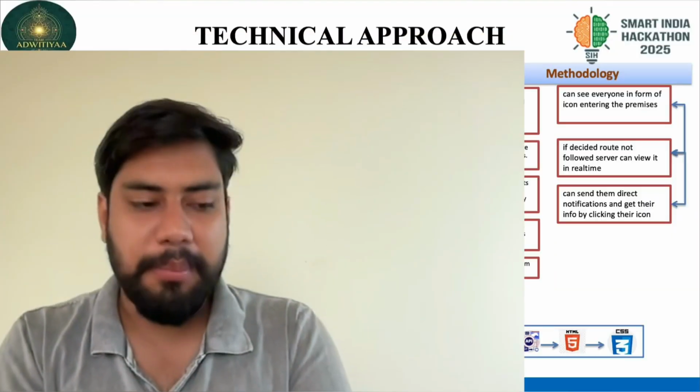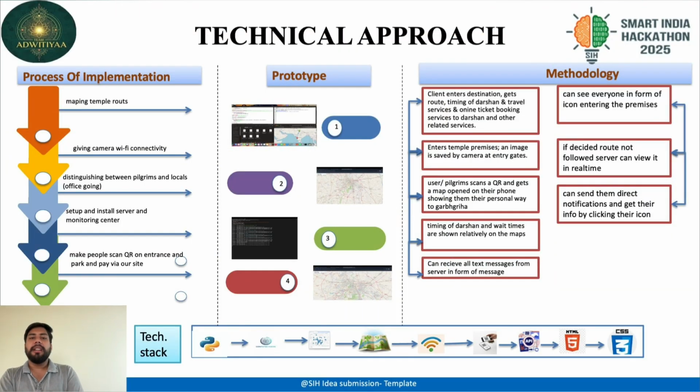New routes and connectivity will be opened in case of stampedes or if any crowd mismanagement happens. If there is a stampede or any issue, new routes will be shown to individuals, different routes for people to evacuate, so that there would be less chance for a stampede to increase. We will be giving connectivity to the people. We will be giving camera surveillance.